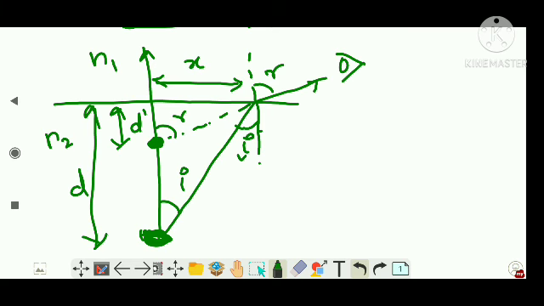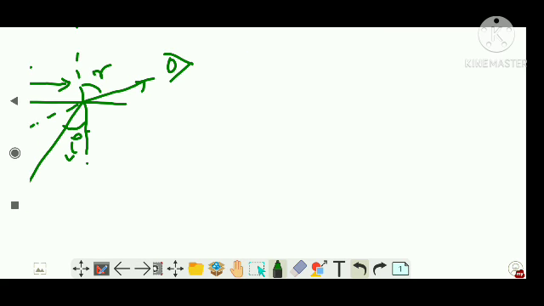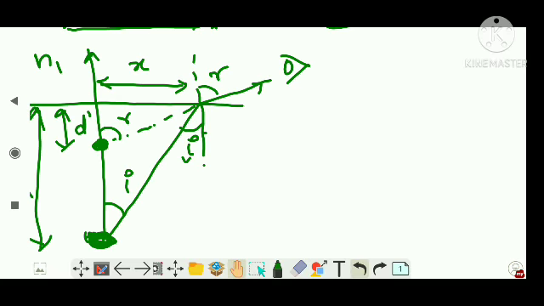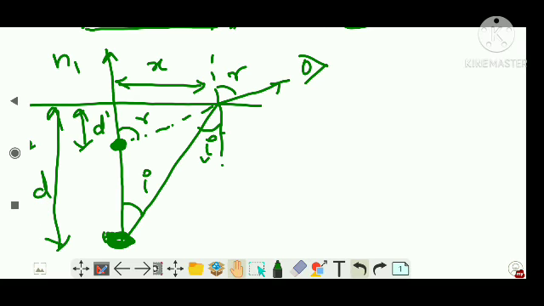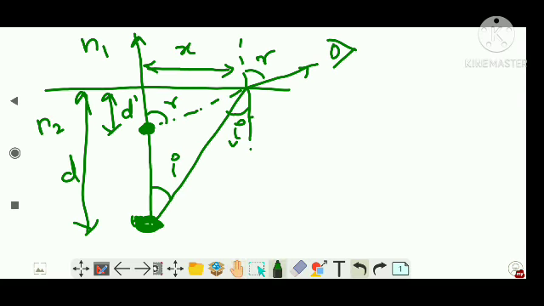Clear? Right. Now let's write Snell's law. Oh, we require that figure. This is N2 now, right? So Snell's law: N2, this refractive index, and what is the angle here? I. So N2 sin I is equal to N1, and what is the angle there? Sin R. So N1 sin R,